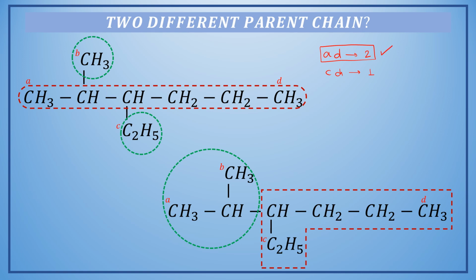Alright, this rule is applied when there may be two or more chains possible of the same length, but the substituents are different. So these parent chains are different. Okay, now you can go ahead and complete the naming of this particular compound on your own. We will also post the answer in the comment section.